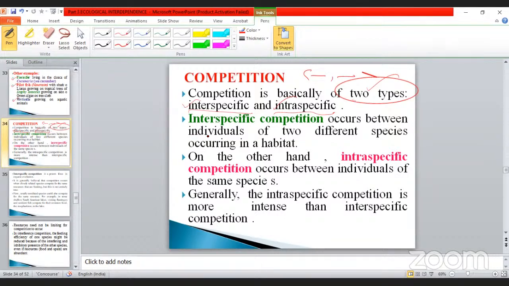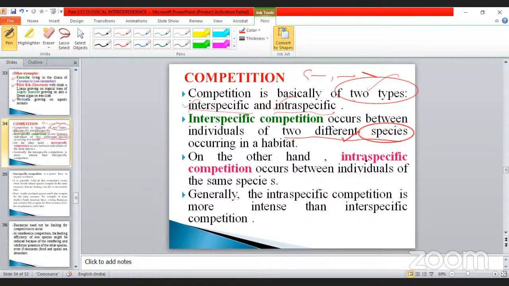See here, the first one is interspecific competition. Interspecific competition occurs between individuals of two different species. It is not related to the same species, as we already studied in classification. Take examples: mango, Anacardiaceae, another one is Fabaceae or Leguminosae family, and another one is Malvaceae family. These are two species occurring in a habitat.